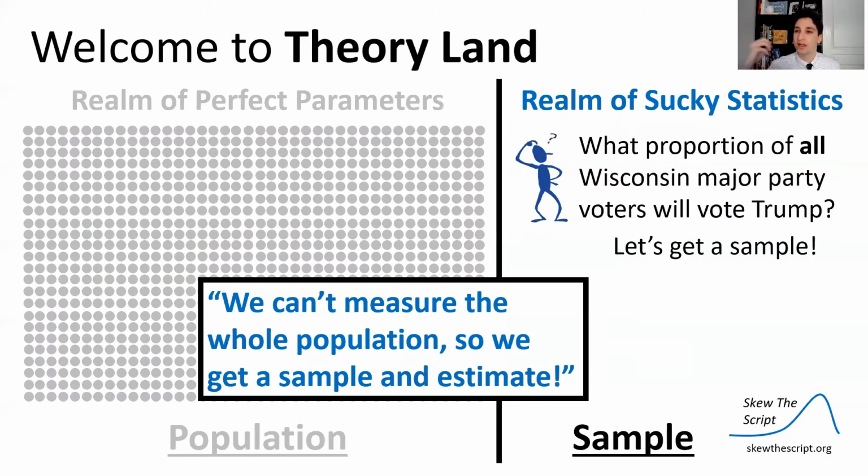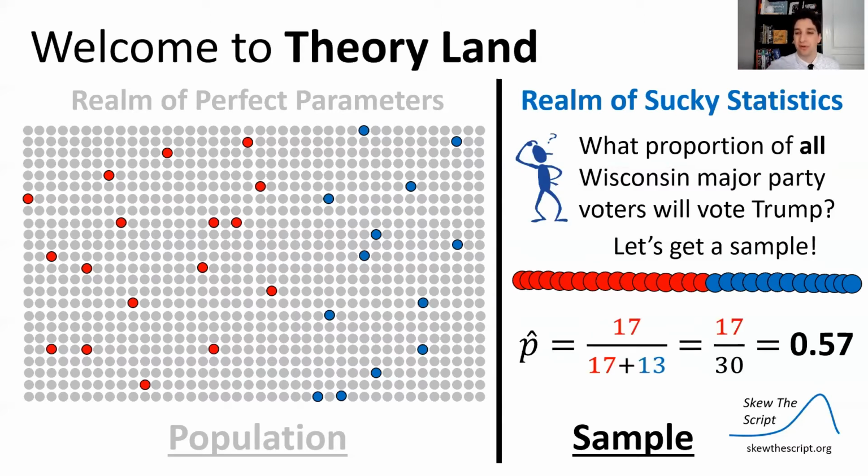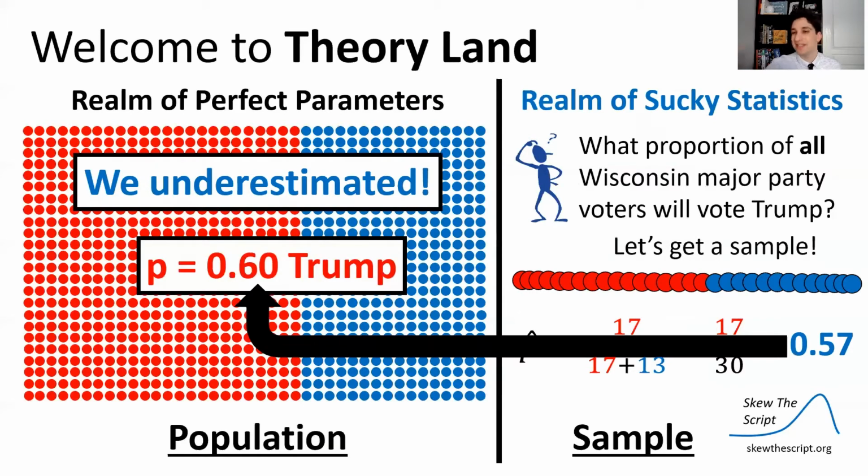And so we're going to go to more of the human realm, the realm of statistics, because we can't measure everyone in the population, and get some random samples to try and estimate that proportion. So let's say we get a sample of 30 people, 17 out of 30 will vote for Trump in that sample as they report to the pollster. That means 57% is our estimate for the proportion voting for Trump. We underestimate the proportion voting for Trump in that case.